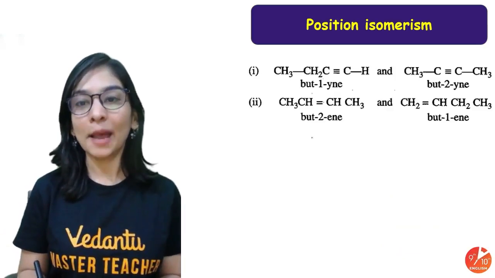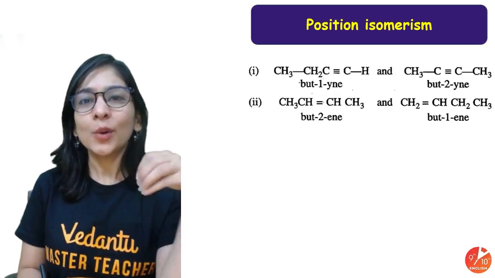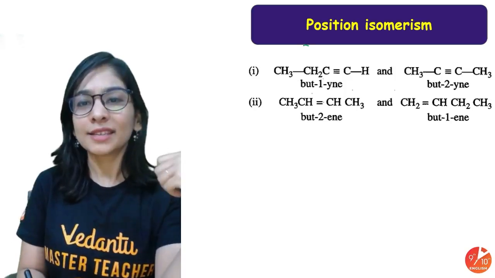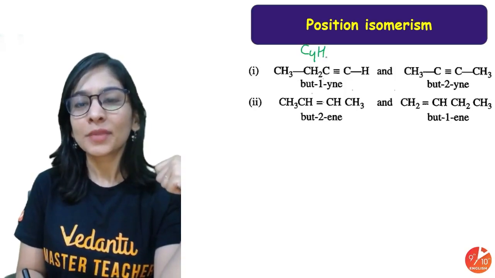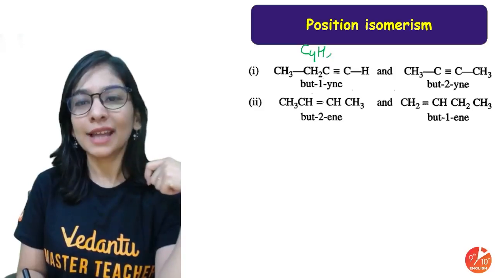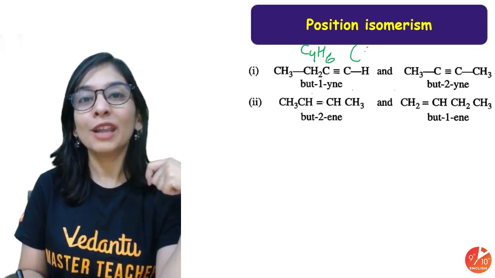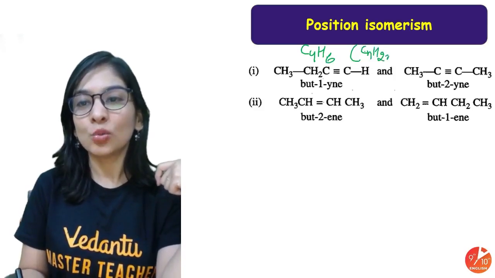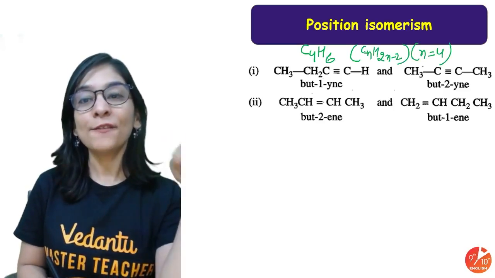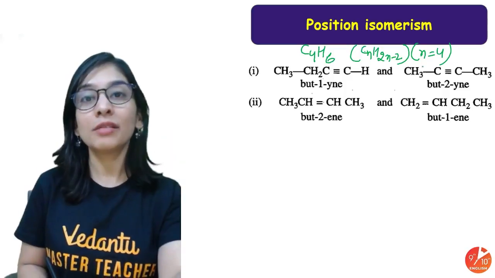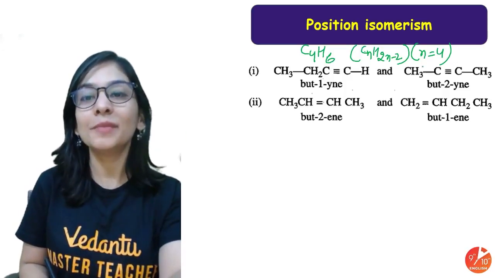So look at this example. I was asked to write C4H(2n minus 2), that's C4H6. That's the general formula of alkyne, CnH2n minus 2, with n replaced by 4. So C4H6, that's a 4-carbon alkyne.